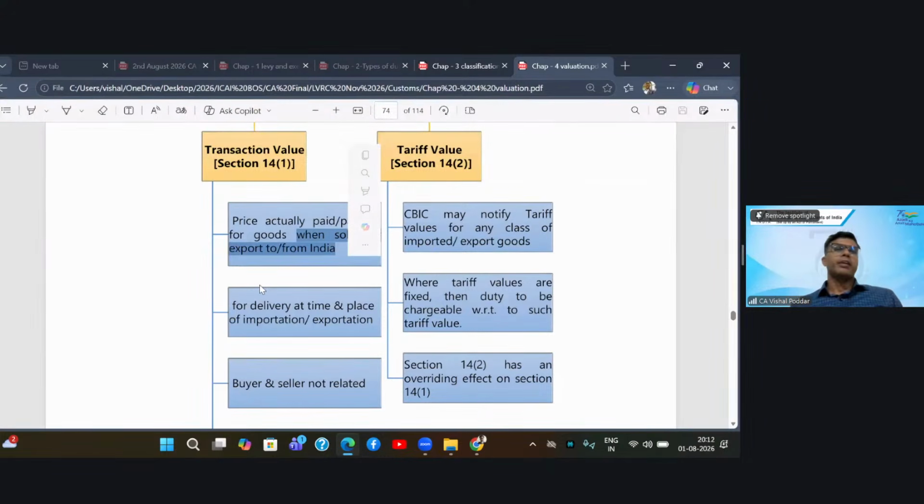So in the example I had taken, we will take the price which my German supplier has charged me while sending the goods to India. That is the transaction value.